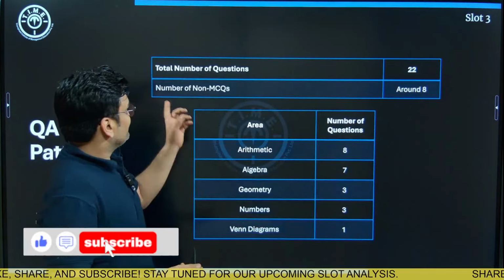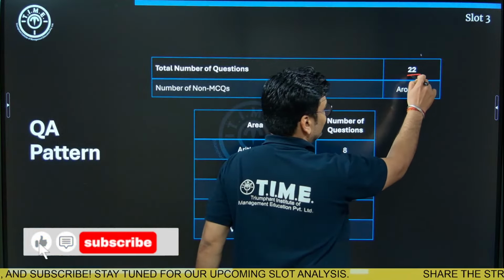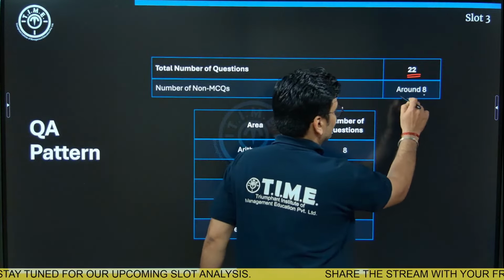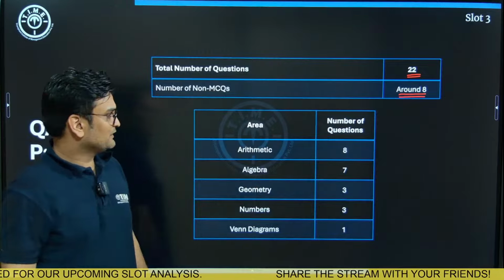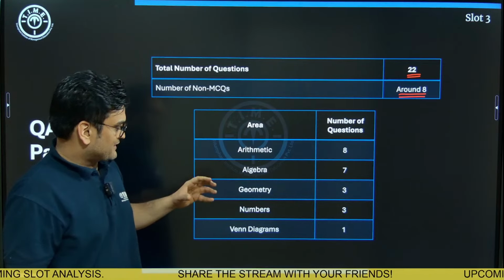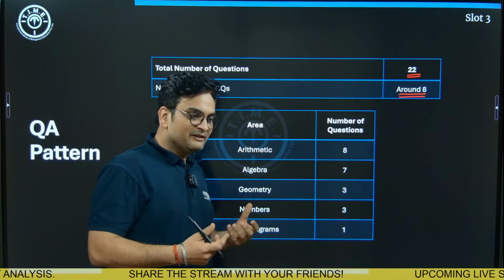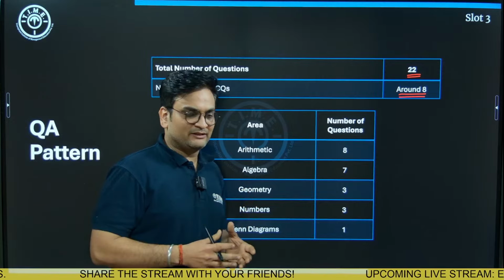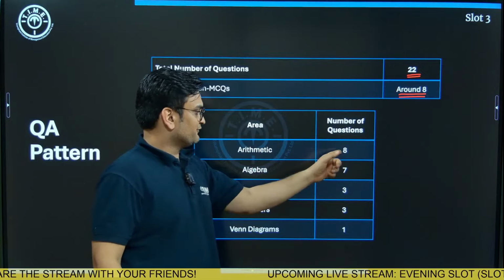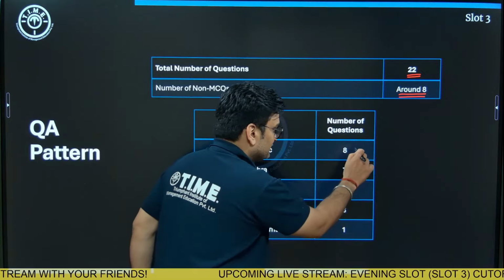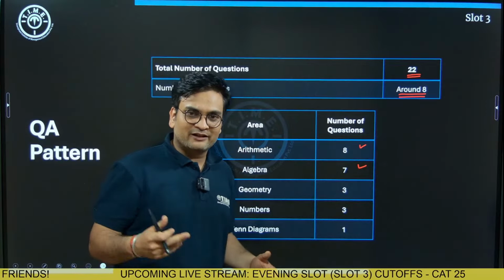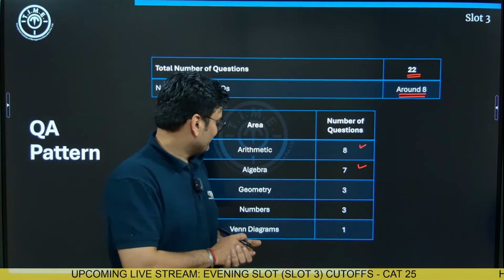The total number of questions didn't change, it remained the same, 22, and the number of TITA non-MCQ questions also remained the same as the other slots that we had, around 8 questions. If you look at the area-wise distribution, arithmetic was generally around half the paper, or a little less than that. Now the number of questions has slightly fallen. The number of questions from arithmetic was 8. From algebra was the second highest, 7. Different topics like logarithms, progressions, and quadratic equations were covered.